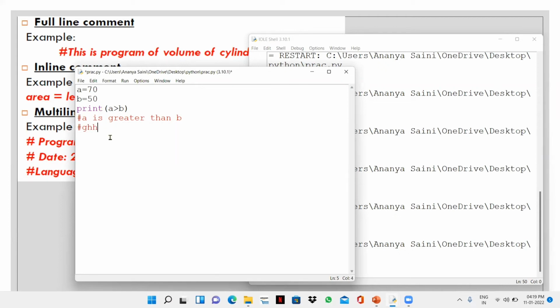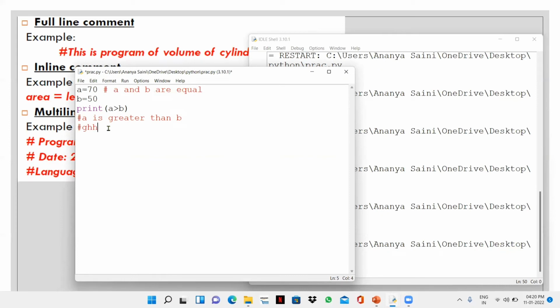So these are full line comments. Anything I write in this line is going to be taken as a comment. Now inline comments can be whatever I write over here. If I write here A and B are equal, this is an inline comment. There is coding as well as a comment. This part will be read, this part won't be read. This is an inline comment.